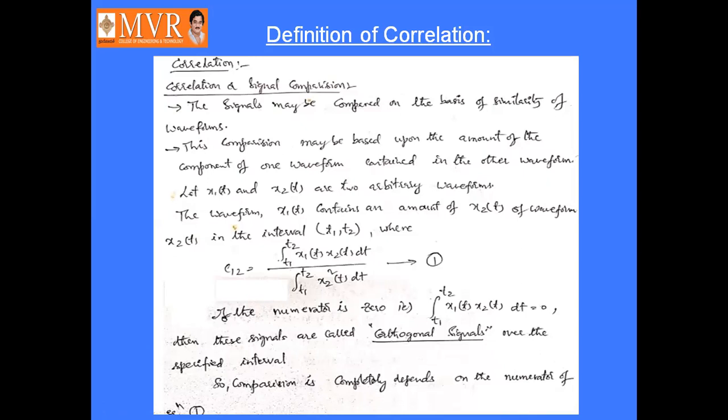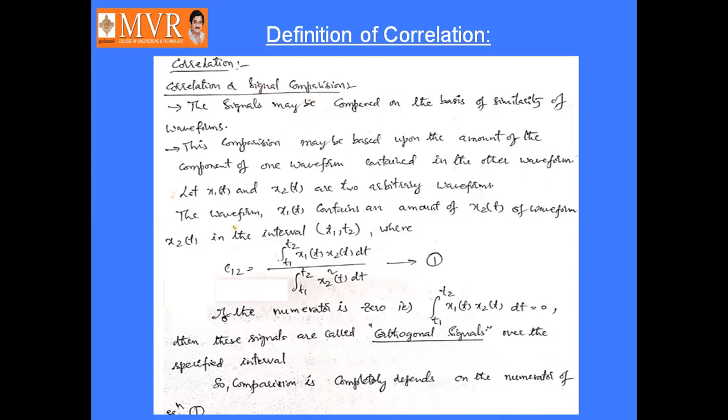This concept was already discussed in our first unit, introduction to signals and systems, where we named it the analogy of two signals, or similarity of two signals, or analogy of two systems, or similarity of two systems.